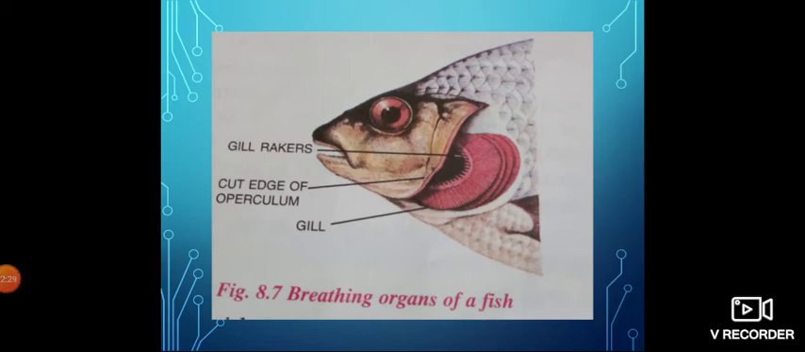The gills are the respiratory organ of fish. The fish takes in water through the mouth. In that water there is air, and oxygen is dissolved in the water.